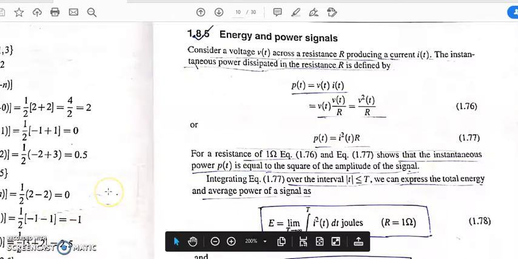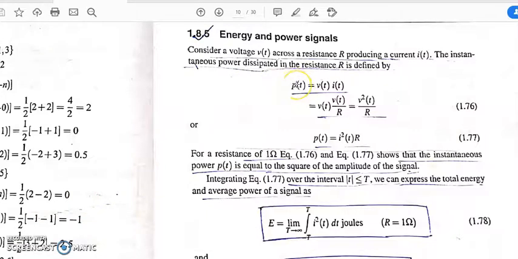Okay, let's discuss energy and power signals. So we know P equals V into I, that means power equals voltage into current. If it's a continuous time signal, then p(t) equals v(t) into i(t). That means power, voltage, and current are varying or changing with time.